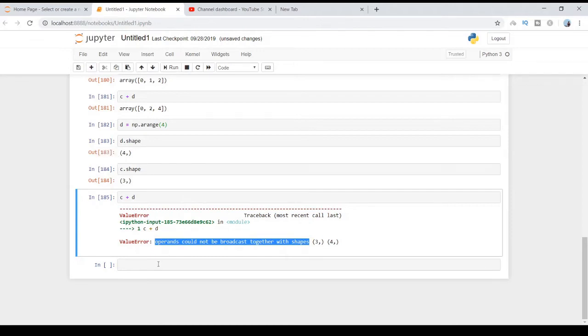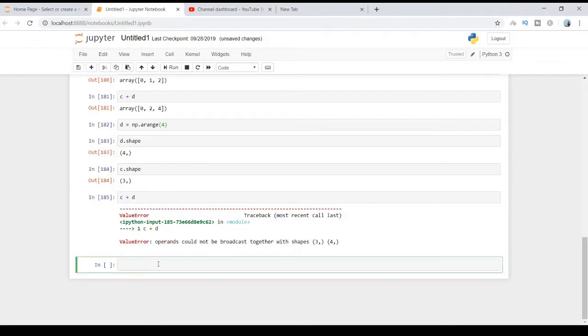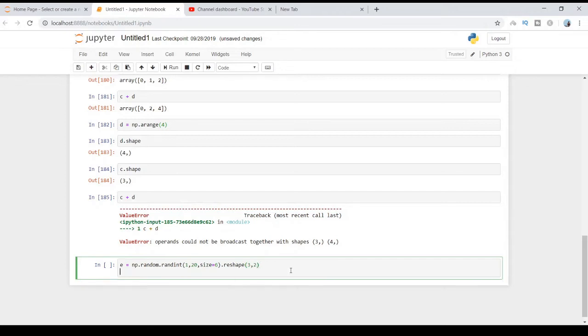Let me perform one more operation with a different shape and see how it works. This time I'm going to create np.random.randint(1, 20, size=6), and I'll reshape this to 3 comma 2, and I will create one more variable, np.array, this time 1 comma 2.